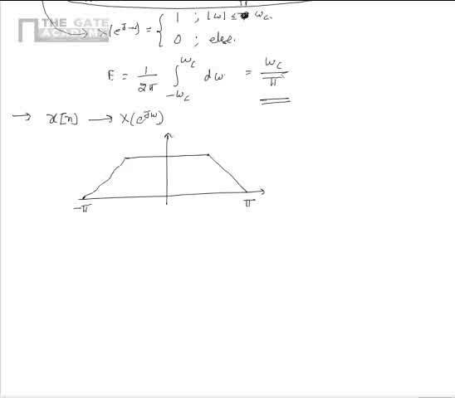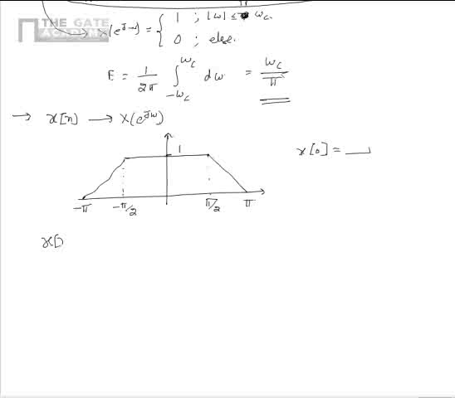It is present in the range of minus pi to plus pi, and it has a magnitude of 1 in the range of minus pi by 2 to plus pi by 2. Here we have to find the value of x of 0.